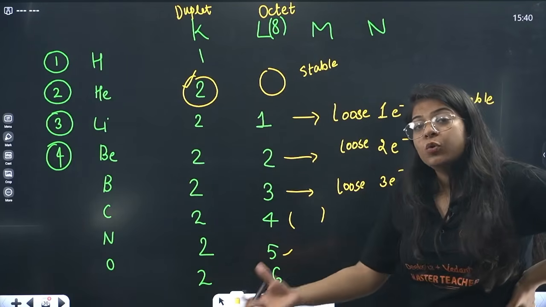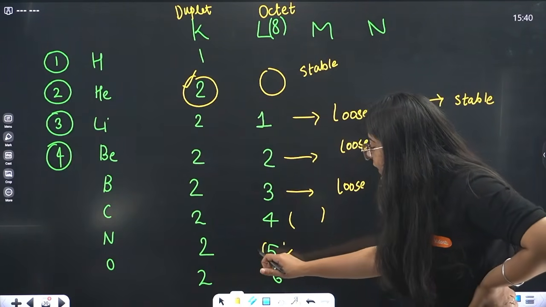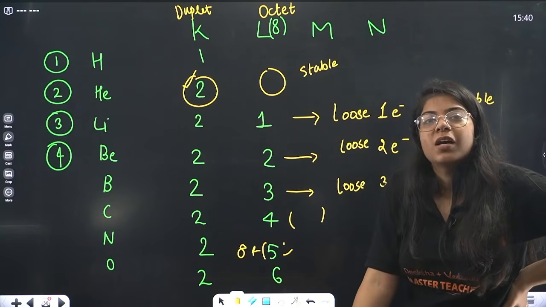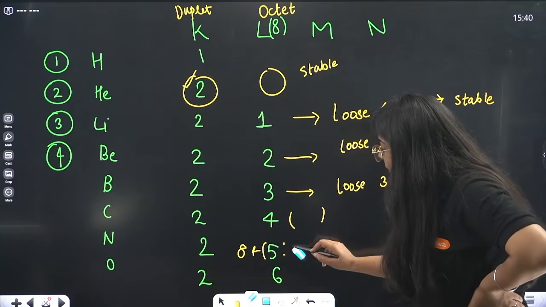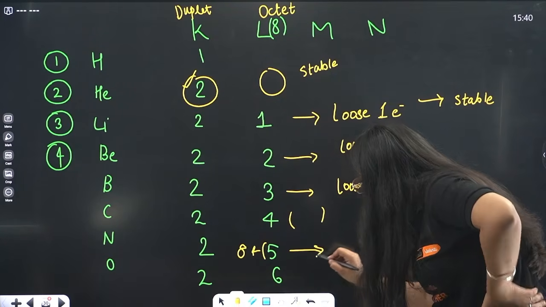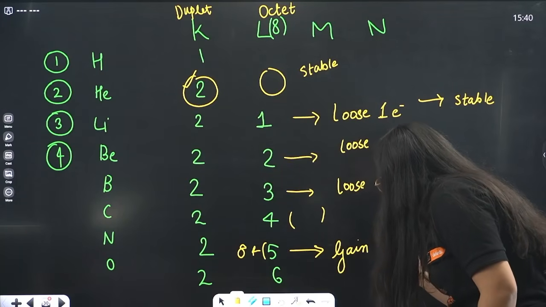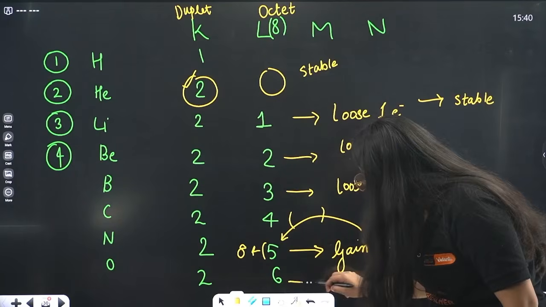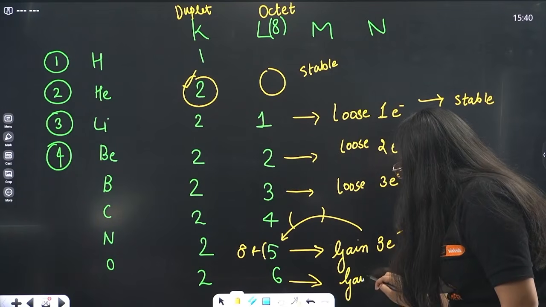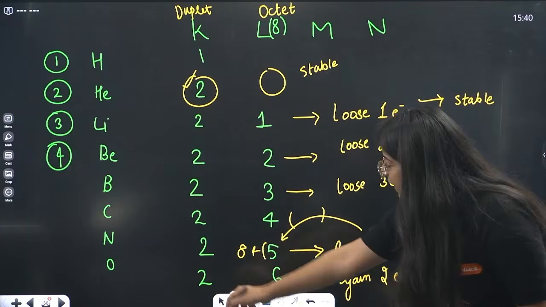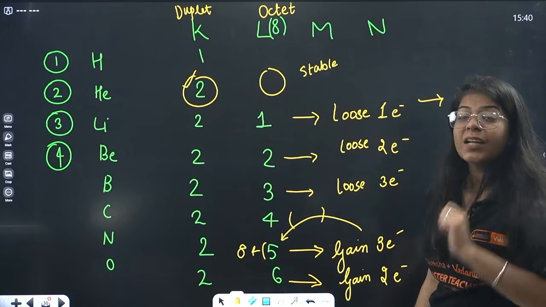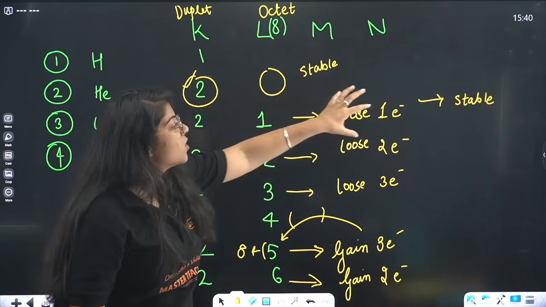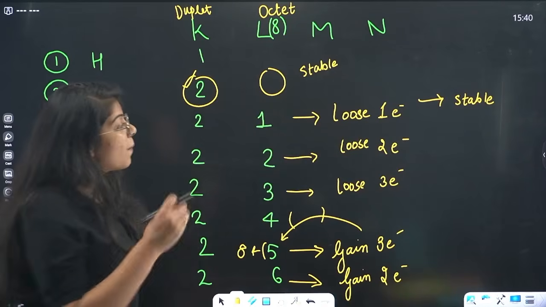Is it easier to gain 3 electrons and complete its octet? It needs 8, right? Is it easier to gain 3 electrons and complete the octet or lose 5 electrons? It is easier to gain 3 electrons, so it will gain 3 electrons. The next will gain 2 electrons, and similarly the next element, 2 and 7, will gain 1 electron, right? So what is happening? This one is losing 1 electron, so its valency is +1.